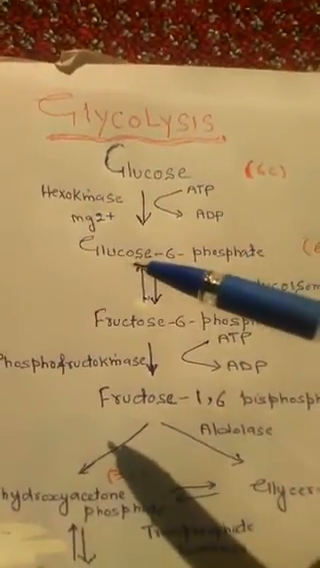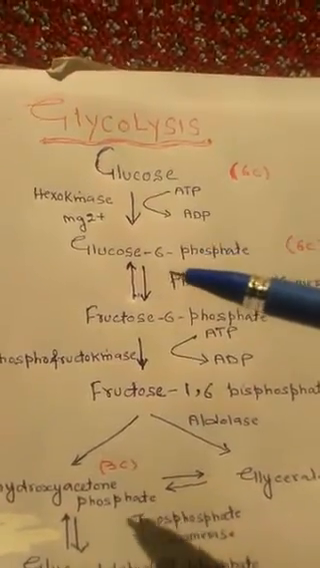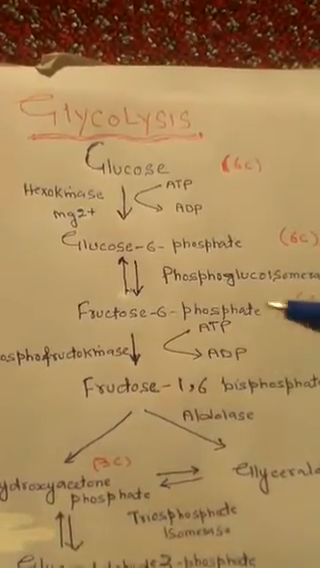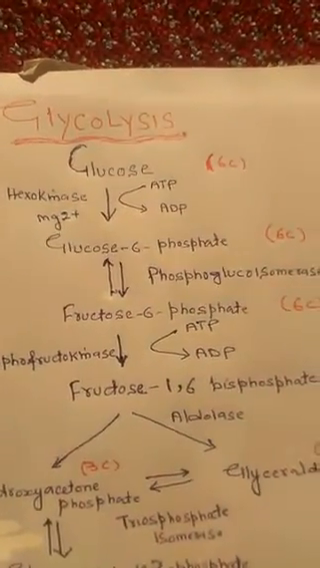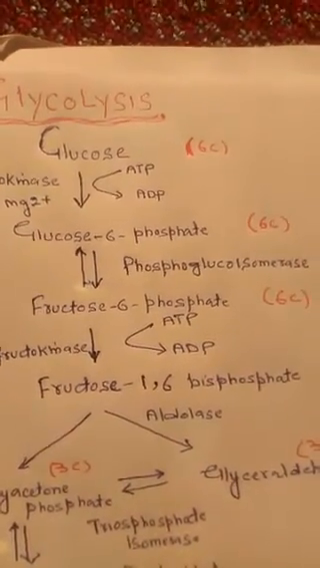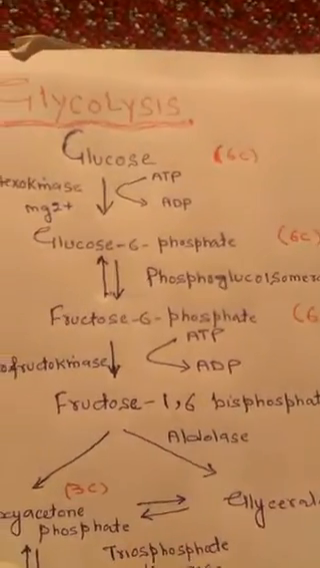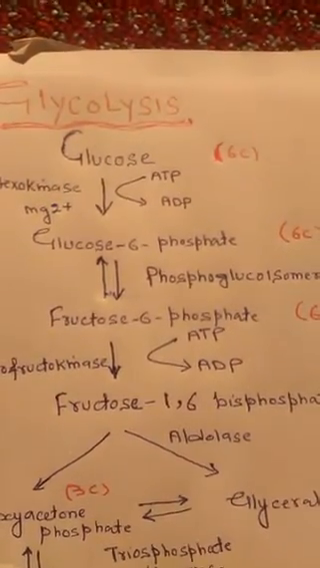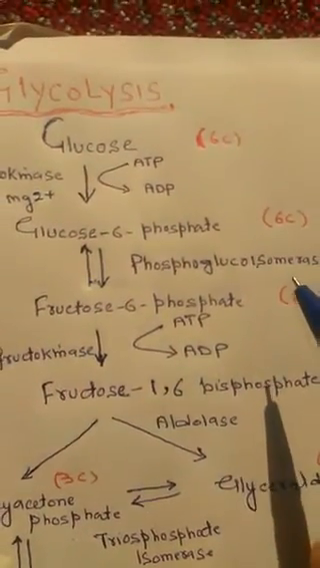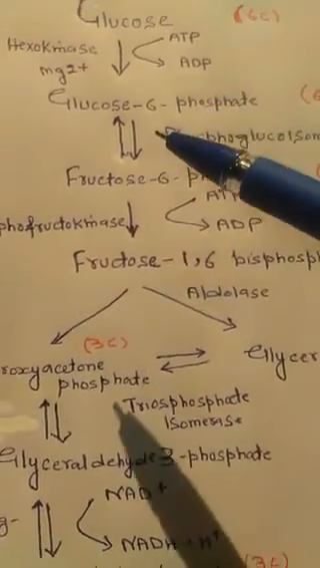Then after this glucose 6-phosphate, we have one more process that is called isomerization. Glucose 6-phosphate undergoes internal molecular rearrangement to form fructose 6-phosphate. The catalytic enzyme is phosphoglucoisomerase. It is mentioned here, phosphoglucoisomerase. And then we move downwards.